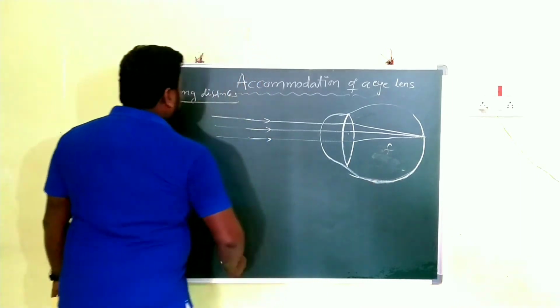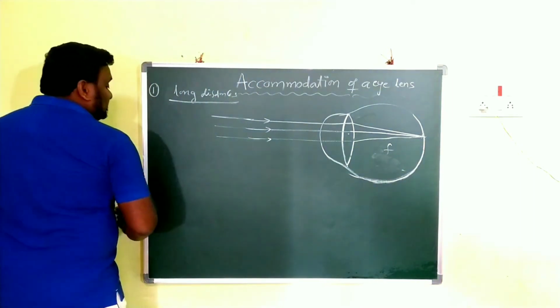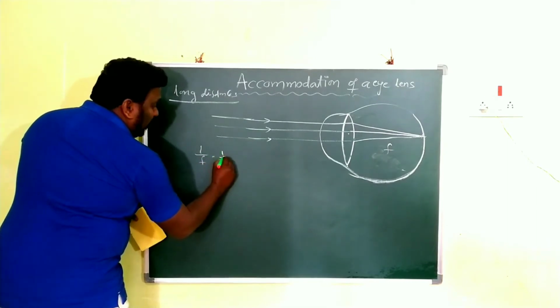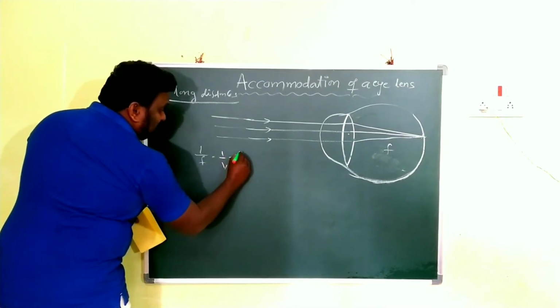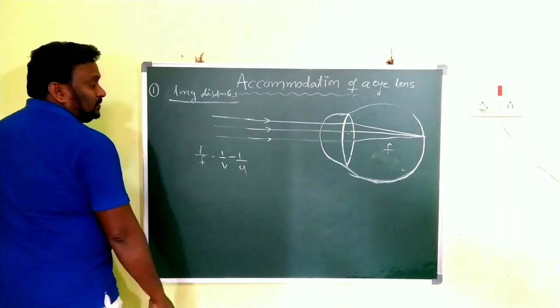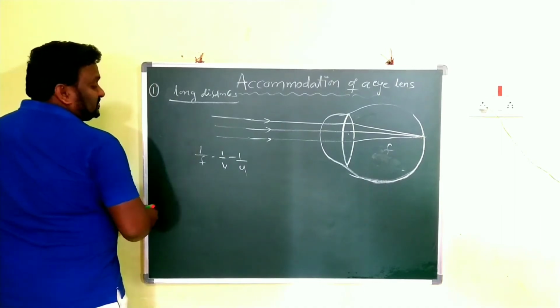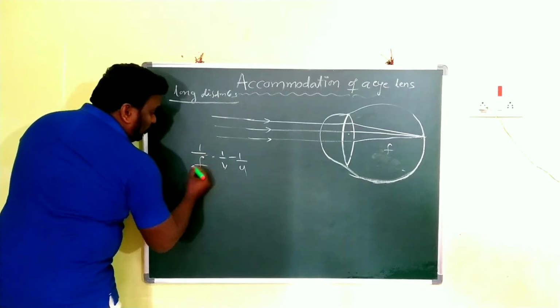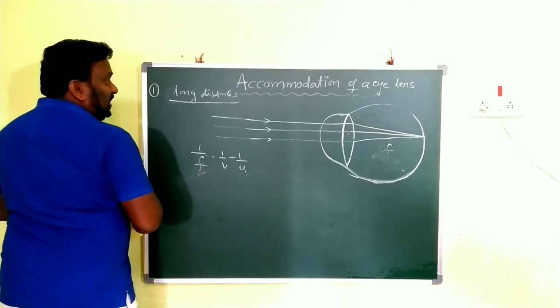We already have the lens formula: 1/f = 1/v - 1/u. This is the lens formula.